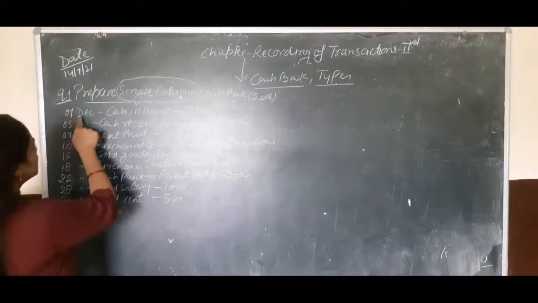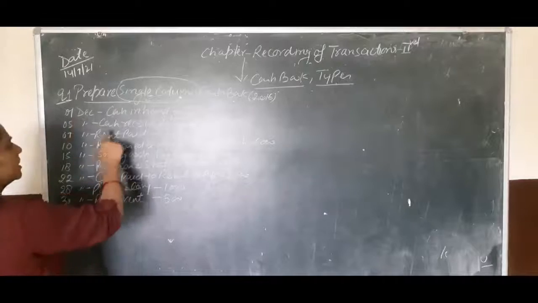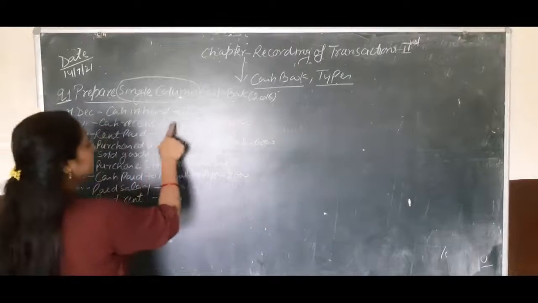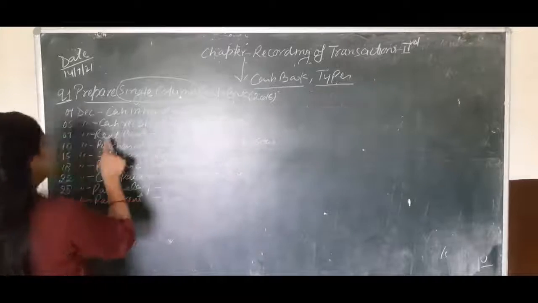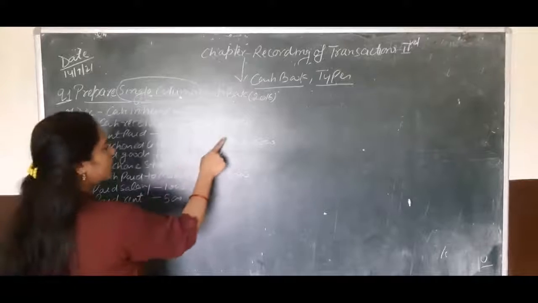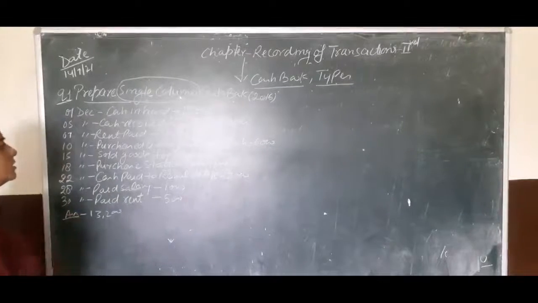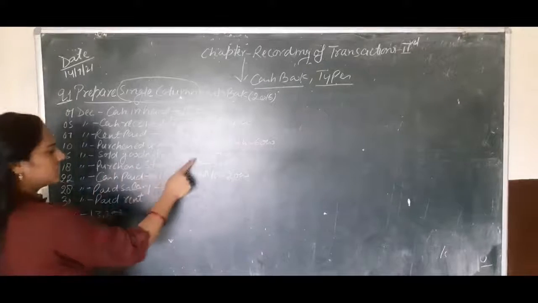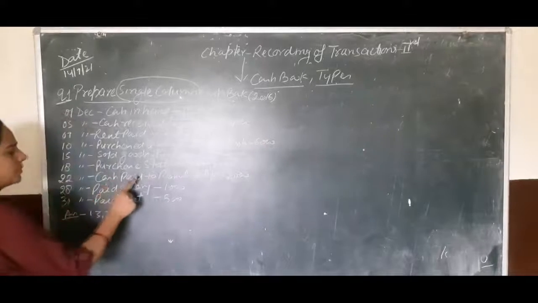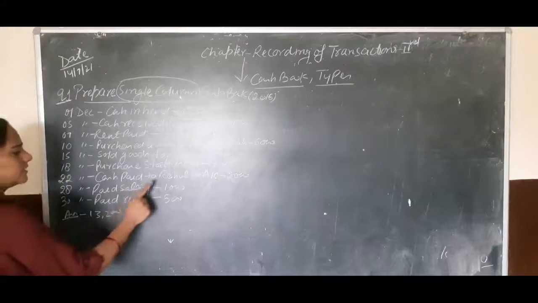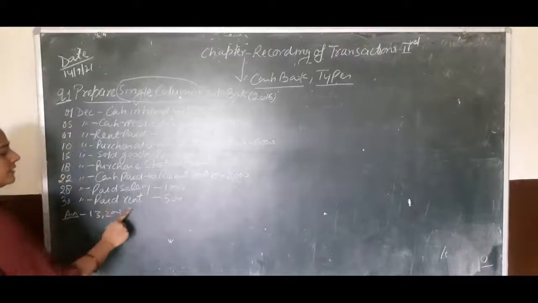Okay, so first transaction is on 1st December, cash in hand 12,000. On 5th December, cash received from Bhanu 4,000, paid rent 2,000, purchased goods from Murari for cash 6,000, sold goods for cash 9,000, purchased stationery 300, cash paid to Rahul on account 2,000, paid salary 1,000 and paid rent 500.